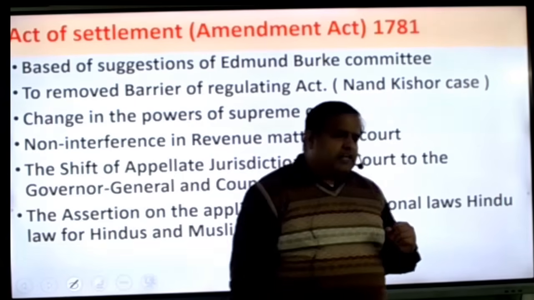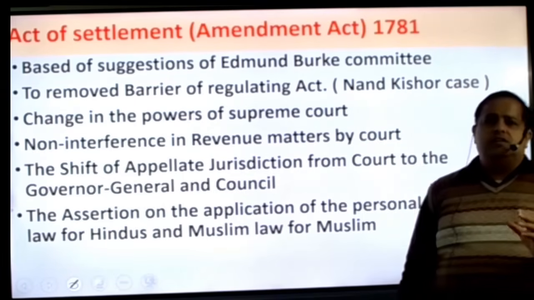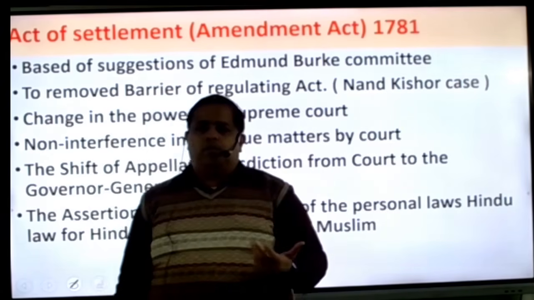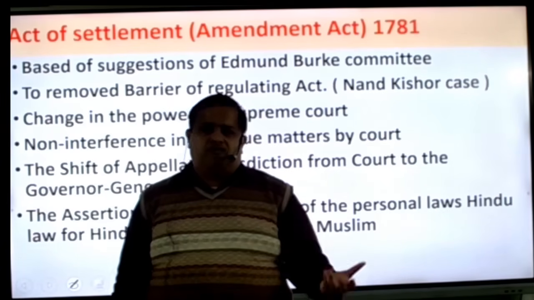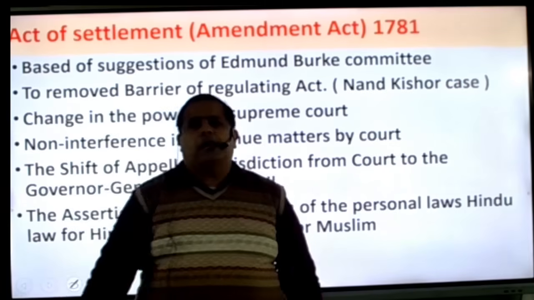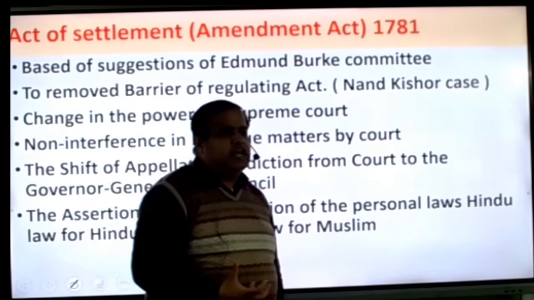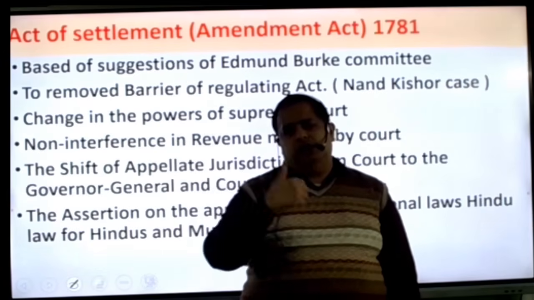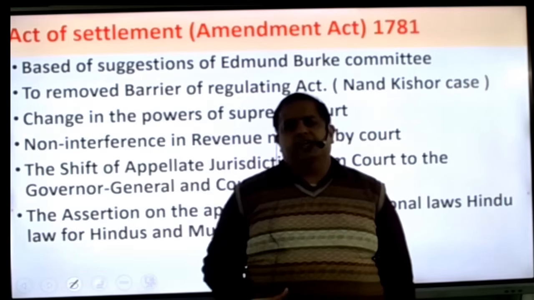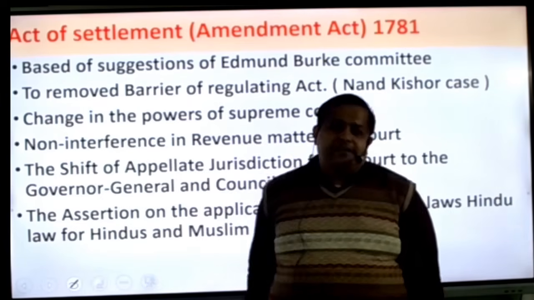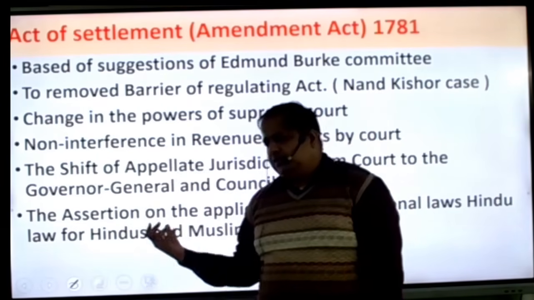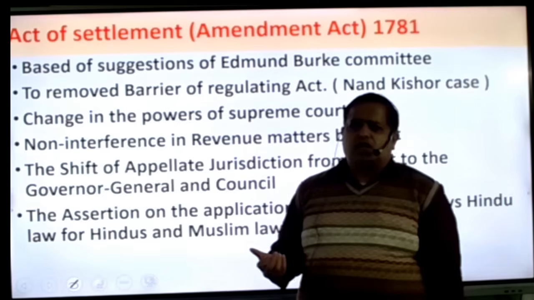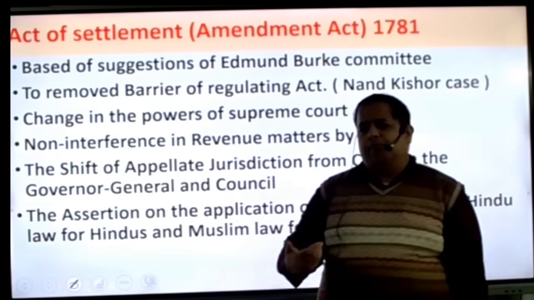I hope you are aware that Warren Hastings signed the Treaty of Faizabad, and by this treaty he promised the wife of the Nawab of Awadh that, okay, you are transferring your capital, so I give a guarantee that the jewelry and other items of your begums I will send there, and I give the security guarantee. But actually he did mischief in that matter, and many properties and jewelries were not returned by him.